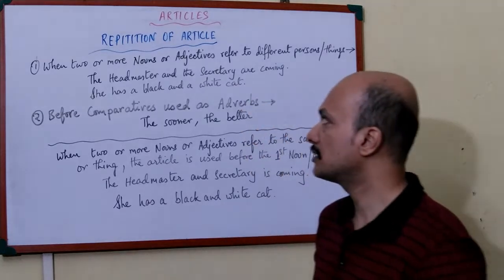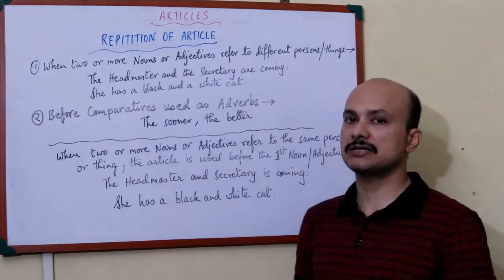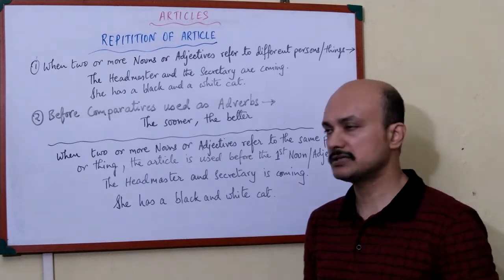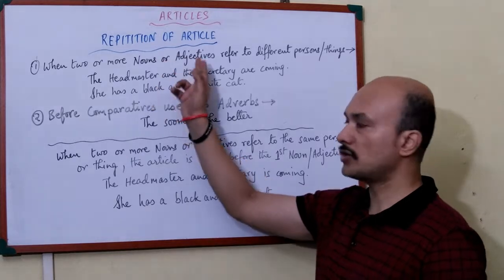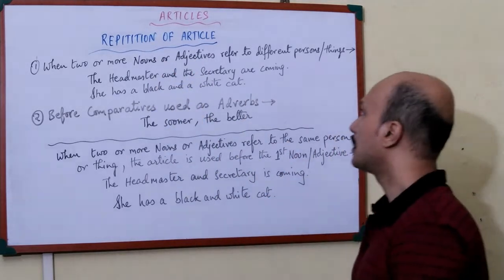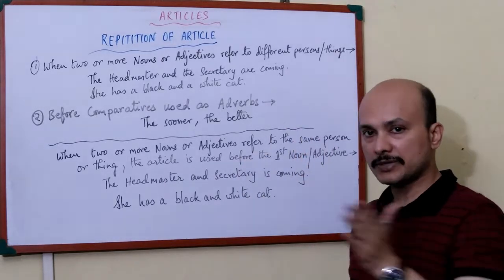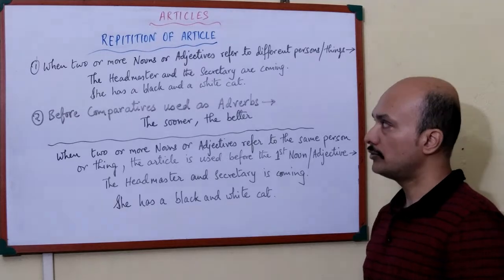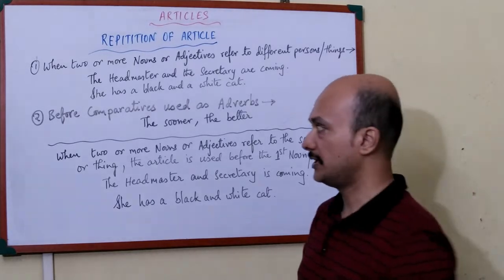Now the last of the rules, repetition of article. There is a place where we use two articles and there is a place we use only one article. Let's see the place and the contrast. When two or more nouns or adjectives refer to different persons or things, what do we do? We use two articles. We use two different articles.